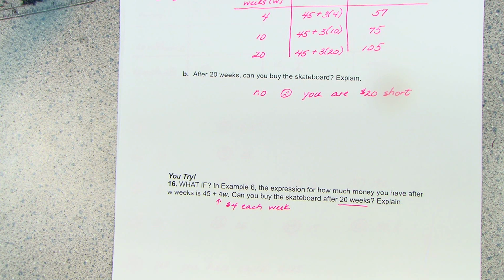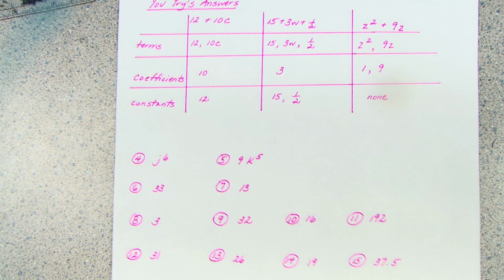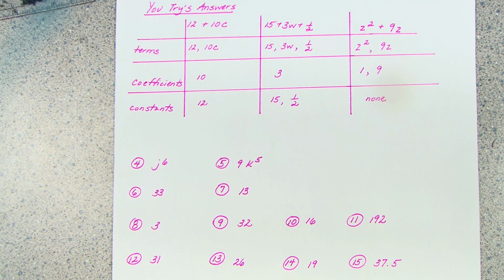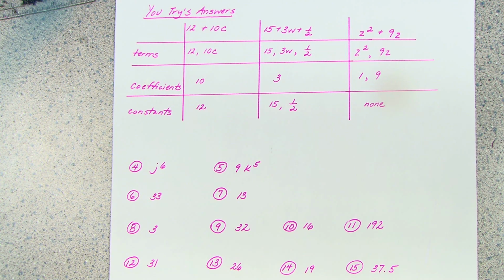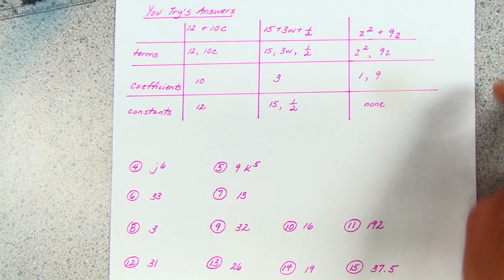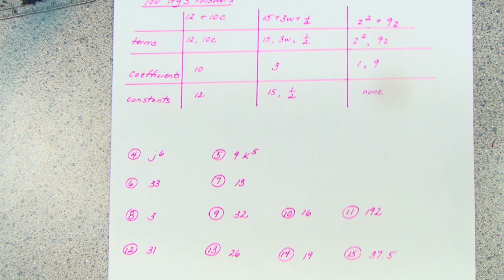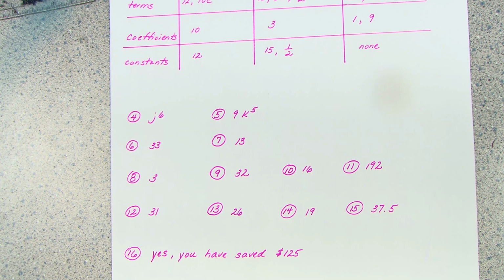Right, after you finish all of your you tries, you can go back and check your answers. Let me push that up so you can see everything. Maybe I'll move it slowly. All right. You can also pause. There's 16. And then if you miss one, you should go back and see how you missed it and check and make sure that you understand.